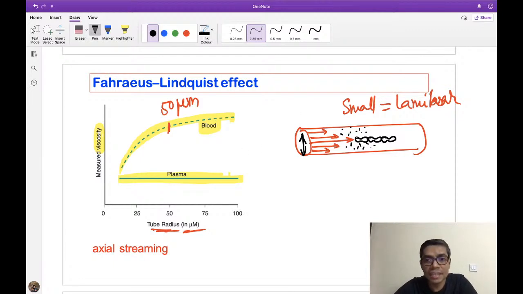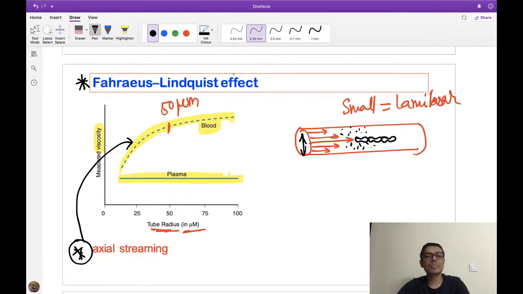But here, if you take a cross section, the RBCs are present only at the center of the vessel. This phenomenon is known as the axial streaming of RBC, and because of this axial streaming, the net viscosity decreases. This decrease in viscosity in small vessels is known as the Fahraeus-Lindqvist effect, right? Please try to remember. This is not given in Guyton and Ganong, but it is given in Johnson's textbook of physiology, so it can be a future MCQ, right? So please try to remember.